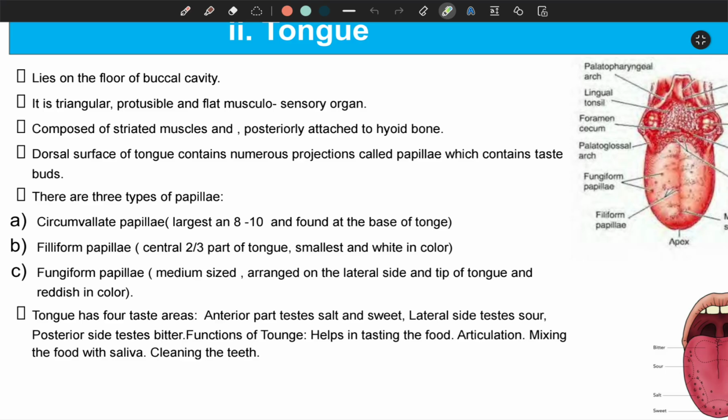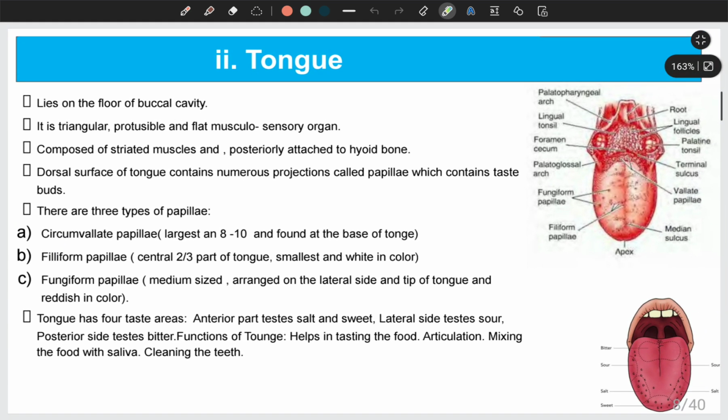All these papillae have taste buds, and the function of taste buds is to taste the food. Our tongue has the capacity to taste 5 different tastes, and those taste buds are located on the tongue in 4 different regions.